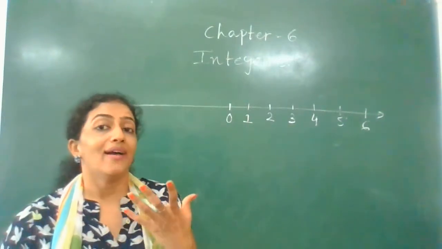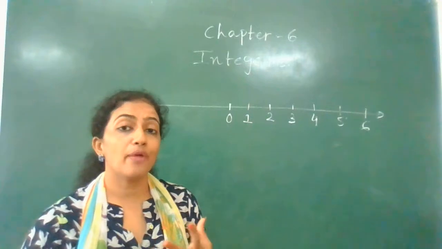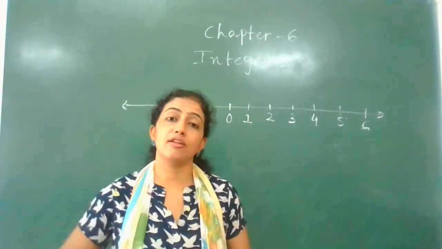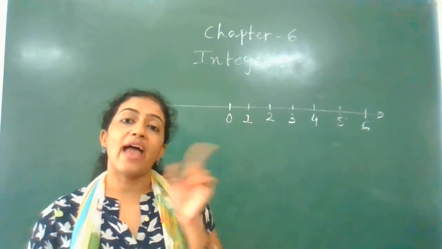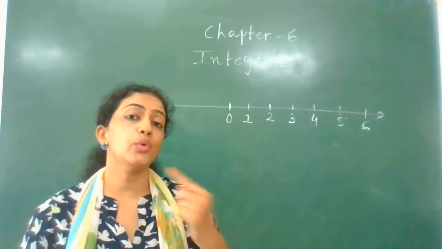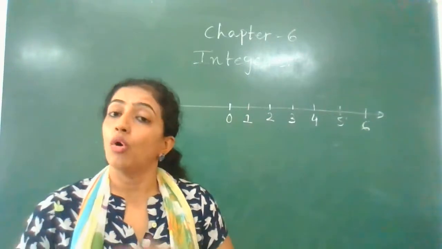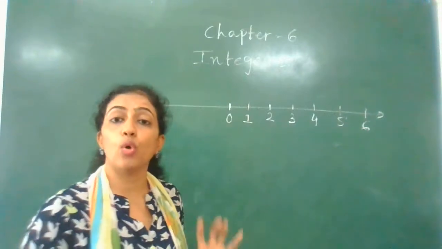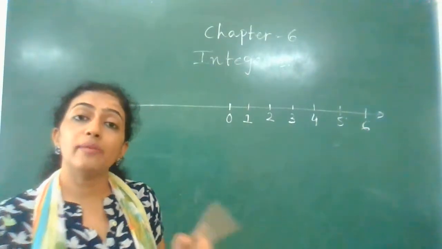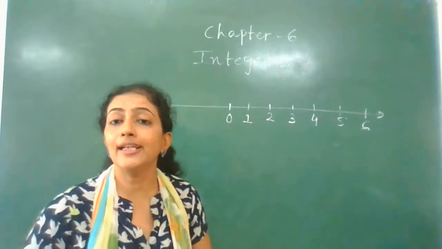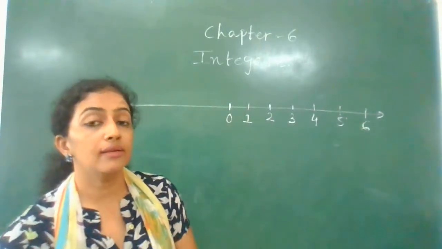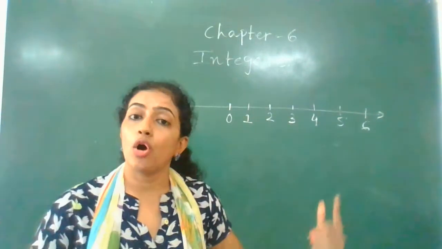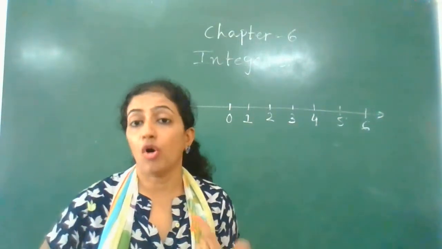Now you have to remember these numbers with a new name. See, you first learned natural numbers, and when you added 0 to it, you gave it a new name and called it whole numbers. In the same way, today you are adding new numbers to the whole number set, so it will get a new name called integers. So now that you are learning a new set of numbers, integers, you have to call these numbers by the new name also.